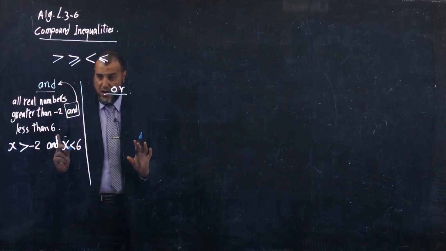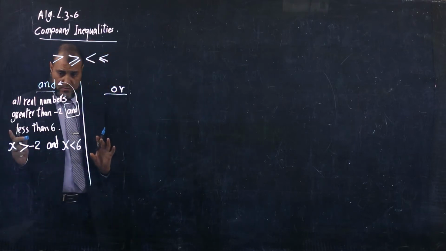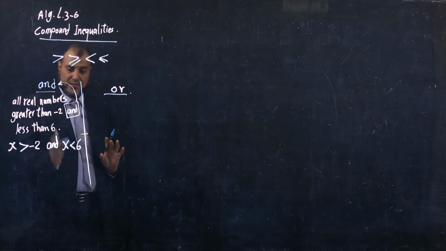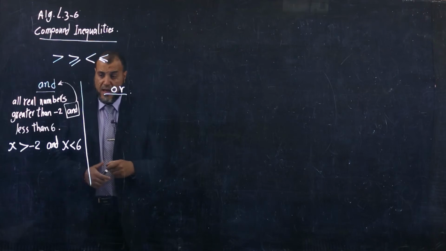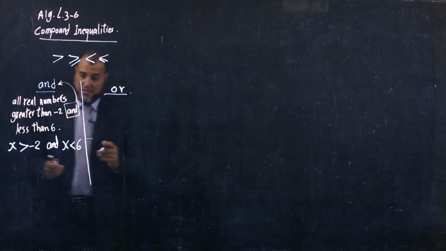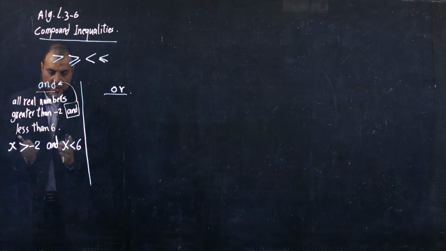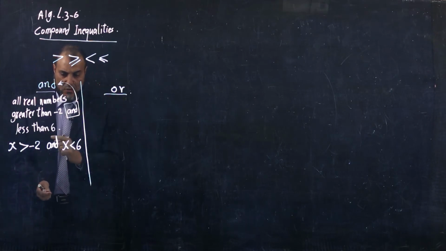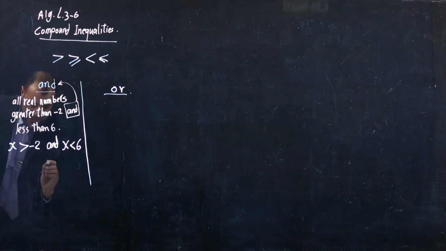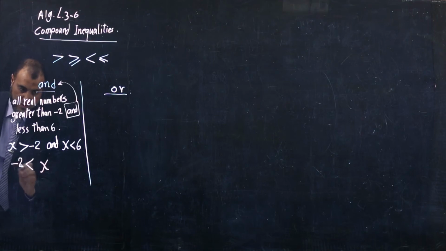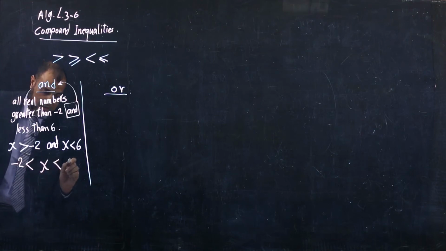Until now, I have written the compound inequality. But in this situation, I can combine these two inequalities into one inequality. How? I write x in the middle, and put greater than -2 here, less than 6.